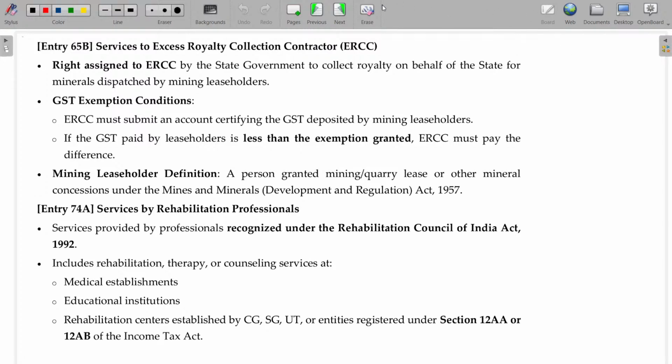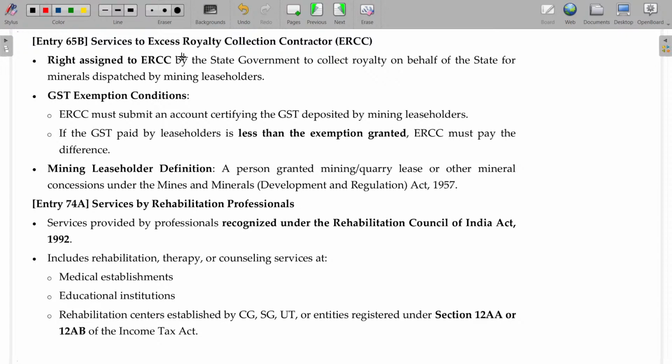Now, services to excess royalty collection contractor. Right. Any excess royalty collection contractor, services to them will be subject to exemption only. Okay.